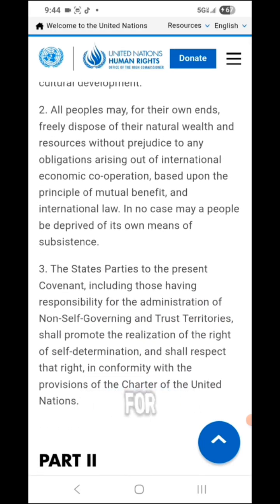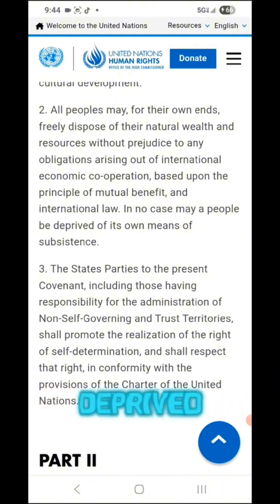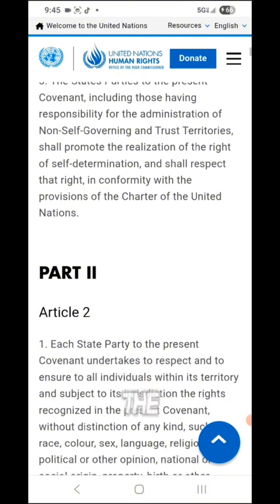All peoples may, for their own ends, freely dispose of their natural wealth and resources without prejudice to any obligations arising out of international economic cooperation based upon the principles of mutual benefit and international law. In no case may a people be deprived of its own means of subsistence. The states parties to the present covenant, including those having responsibility for the administration of non-self-governing and trust territories, shall promote the realization of the right of self-determination, and shall respect that right in conformity with the provisions of the Charter of the United Nations.